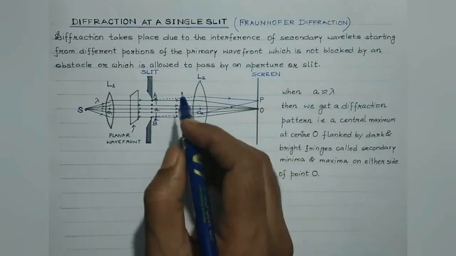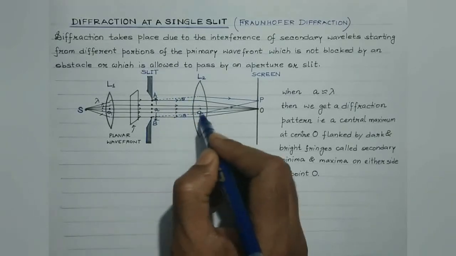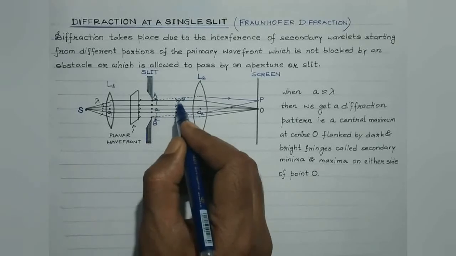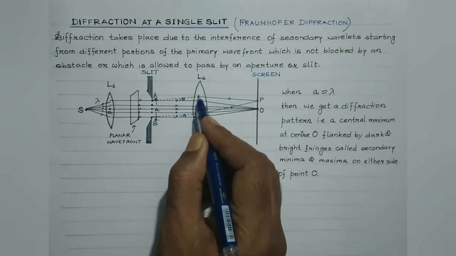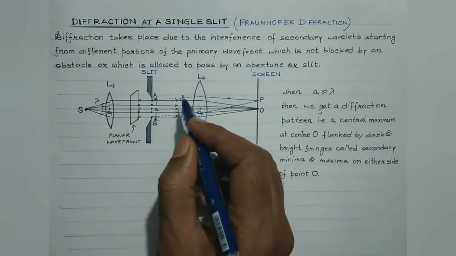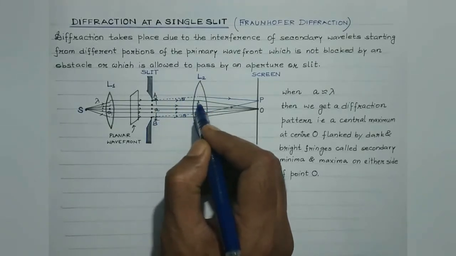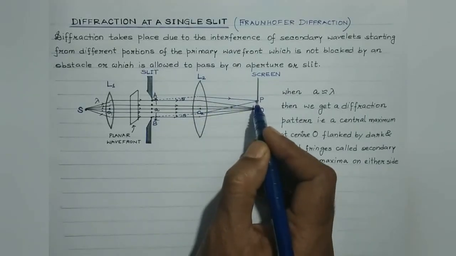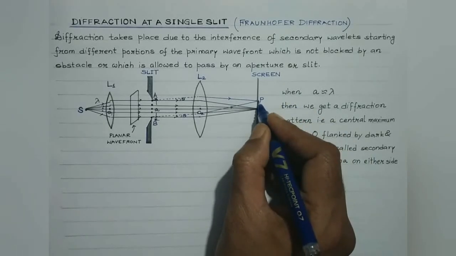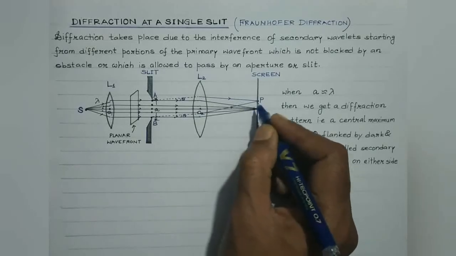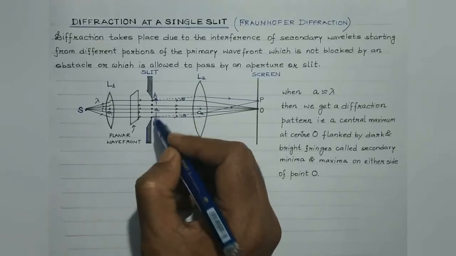Now students, what we have considered over here is the secondary wavelets or the waves which are diffracted at an angle theta. This was the original direction and this is the angle of diffraction, right? Now, suppose these two waves which are traveling at an angle theta with the original direction are brought into focus at point P by the lens on the screen, right? Now the intensity at point P, students, will entirely depend on the path difference between the secondary waves emitted from the corresponding points on the wavefront.